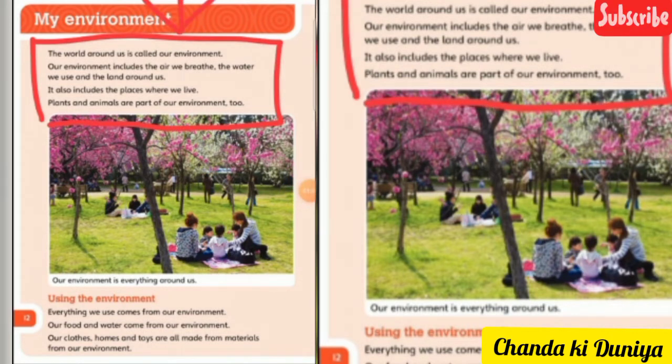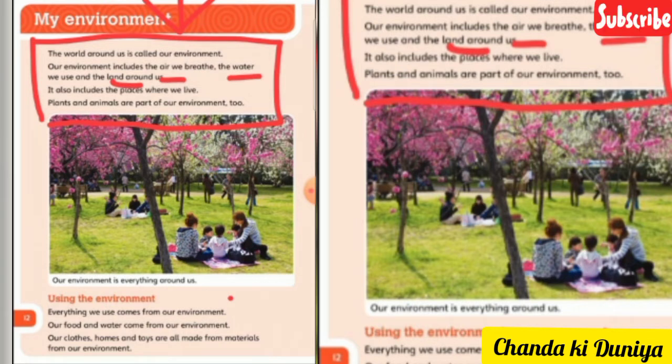Environment means the place or the area where we live, that is called environment. In our environment, there are two types of things: those which are living and those which are not living, or non-living things. But we are directly or indirectly dependent on them. For example, here they have mentioned air, water, land. These three things are non-living things, but we still depend on them.